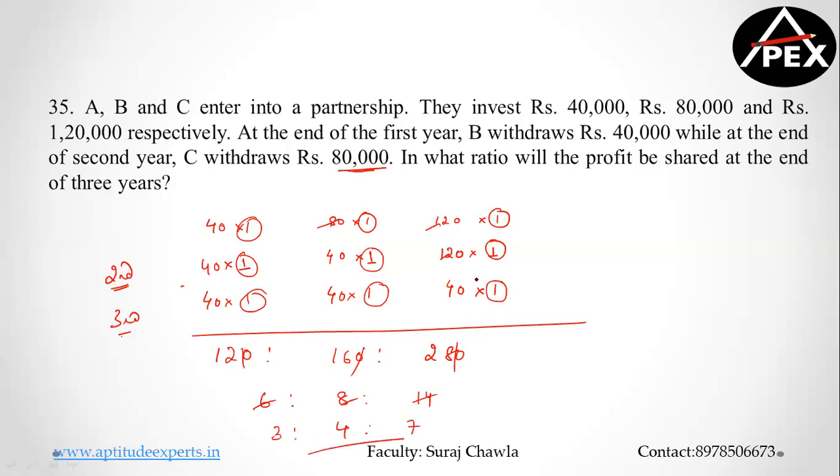See, C withdraws 80k at the end of second year. So for the third year, from 120, 80 has been withdrawn. Yeah, perfect. So 3 is to 4 is to 7 is the answer.